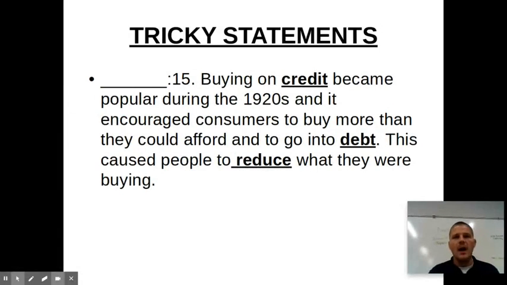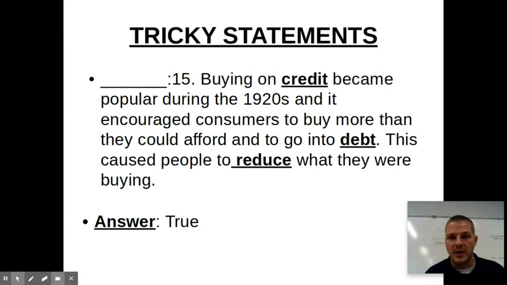Now, buying on credit became popular during the 1920s, and it encouraged consumers to buy more than they could afford, in which they would go into debt. This caused people to reduce what they were buying. This is true. Again, we're looking at causes for the Great Depression. That's what led to underconsumption. And the problem was everybody was, hey, we'll give you this credit. You know, you can pay on this later. And so that set the foundation and the issues.